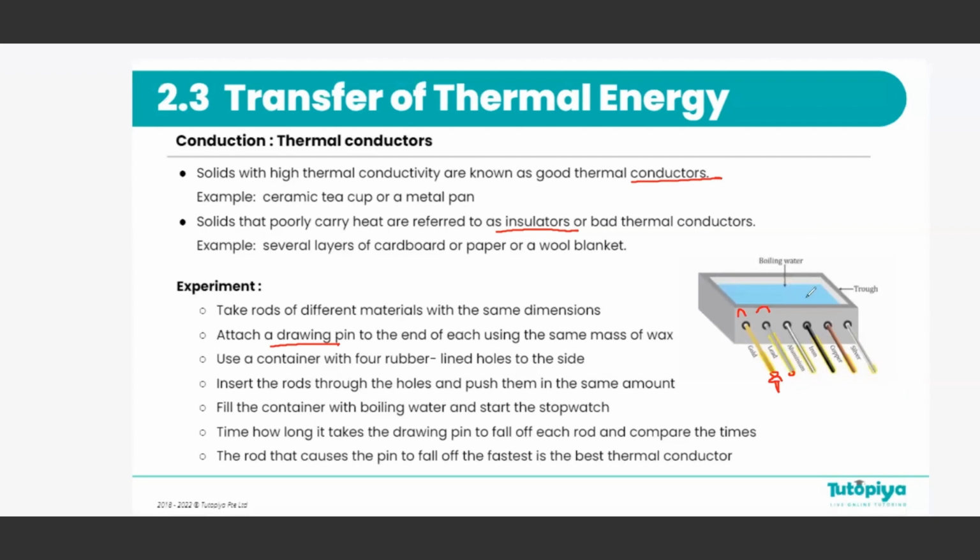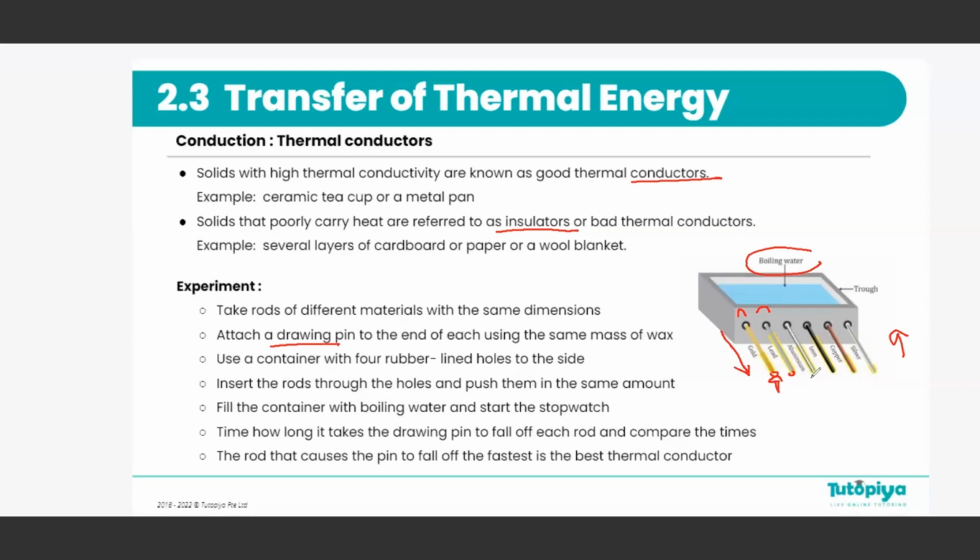Why? Because now, one side of the rod is submerged in boiling water. So that side is getting heated. And that heat is carried to this other end by conduction. So when conduction occurs, the end that is not exposed to boiling water starts heating up. Because of that, the wax starts melting. And how do you know which rod has the most conduction?